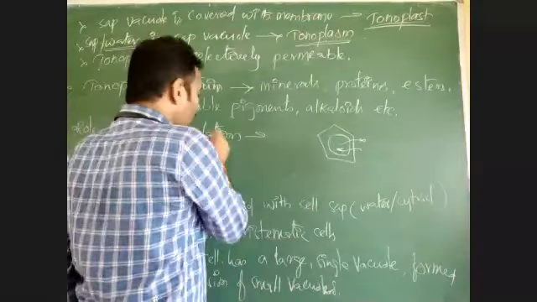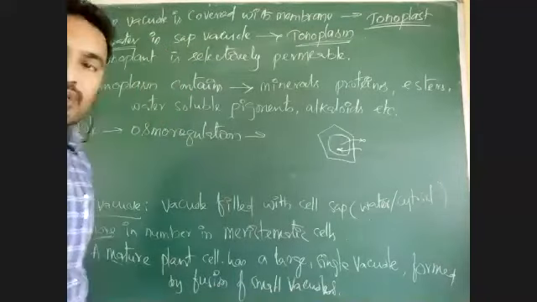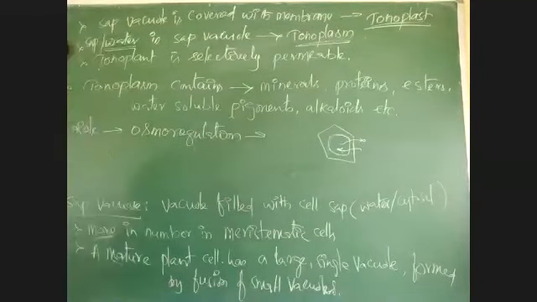What is osmosis? Transfer of water from high concentration to low concentration through a semi-permeable membrane is called osmosis. That we know.